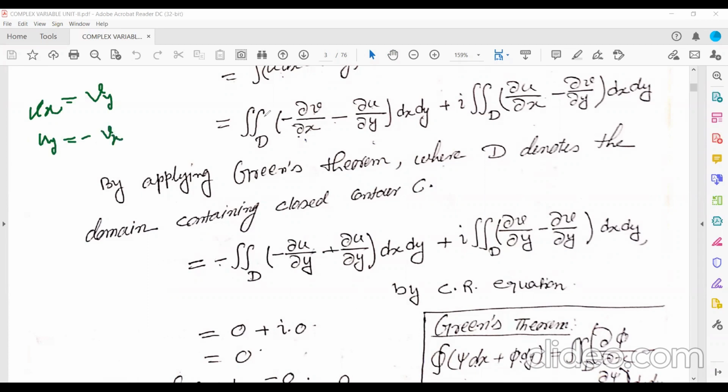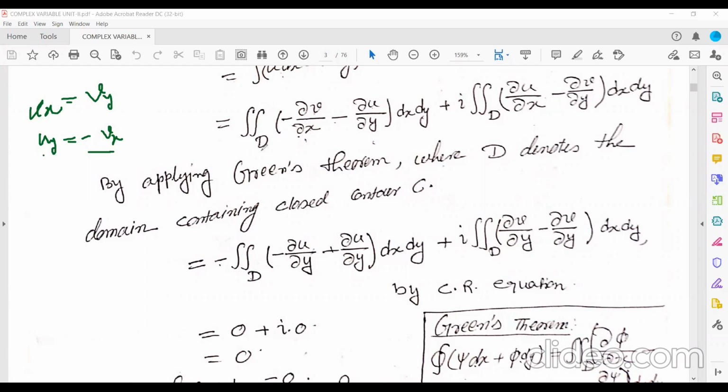So just use it here. So I have substituted here, Uy minus del U by del y dx dy plus i. So del U by del x equal to del V by del y. So del V by del y minus del V by del y, so this is 0. This is 0.